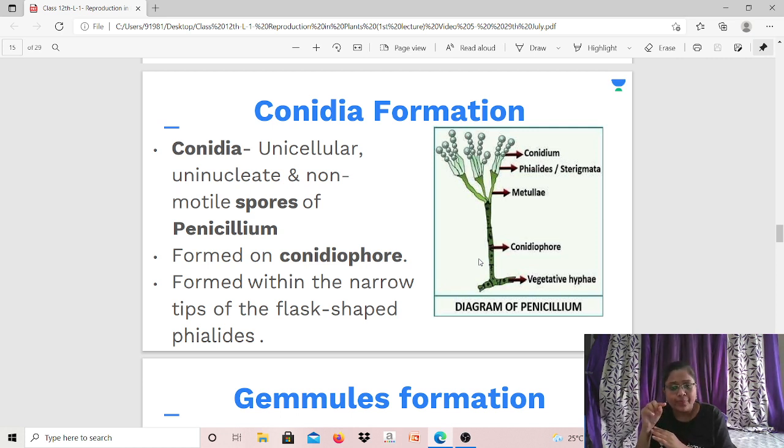Singular is conidium, and plural is conidia. So various conidia are produced on the conidiophore. Of course, the detailed structure is there in the diagram, as you can see. These conidia are formed within the narrow tips of the flask-shaped phialides or sterigmata. You can see a cone-shaped structure is formed.